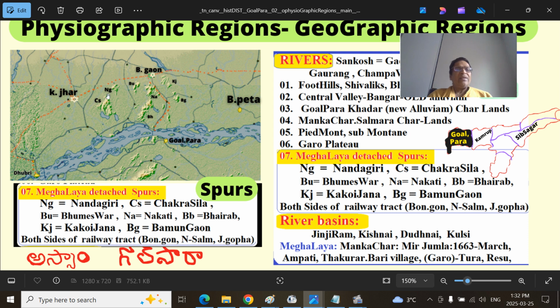Then BU is the Bhumeshwara spurs. NA is the Nakata spurs, and Bhairab spurs here close to Brahmaputra, and KJ and BG, that is Kakoijana and Bamungaon, on both sides of the railway line between Kokrajhar and Barpeta towns.